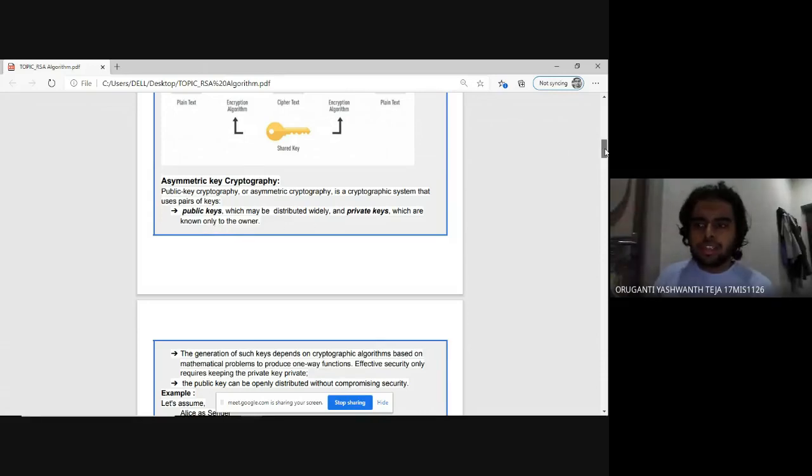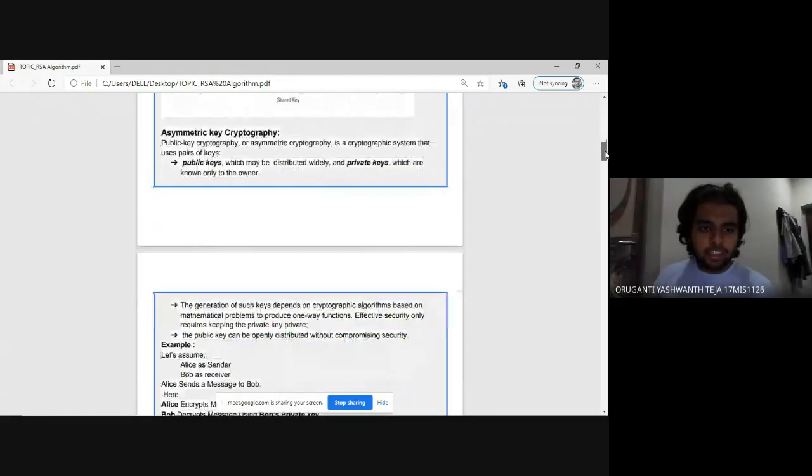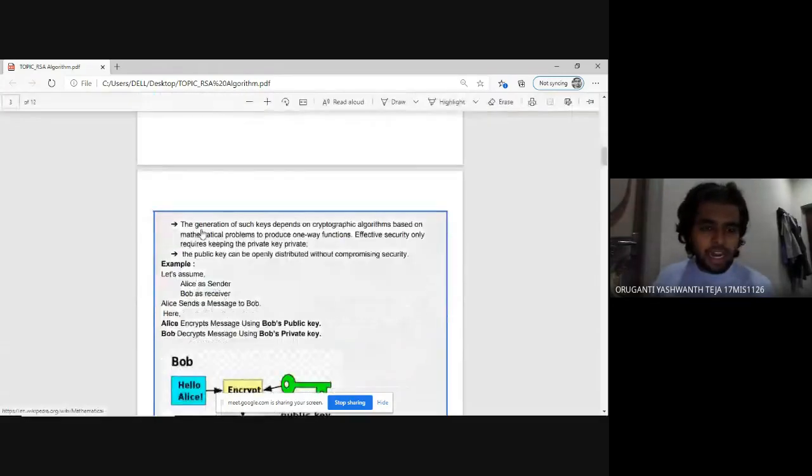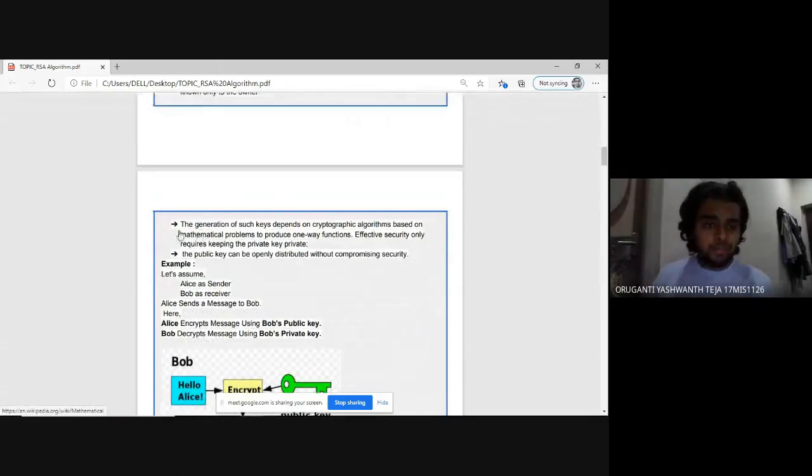Otherwise, their data will be breached or attacked by someone. The generation of such keys depends on cryptographic algorithms based on mathematical problems to produce one-way functions. Here we are using the RSA algorithm. Effective security only requires keeping the private key private. The public key can be openly distributed without compromising security.